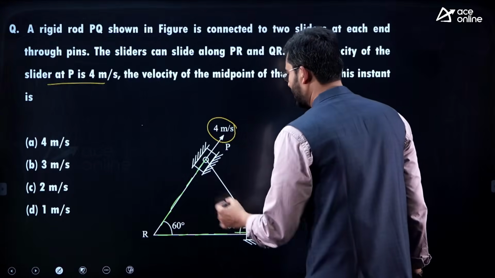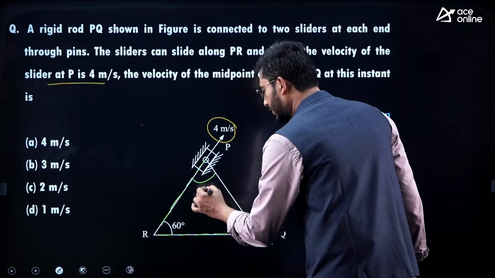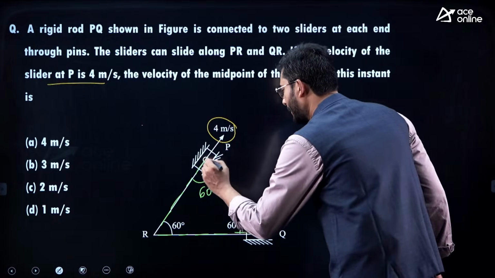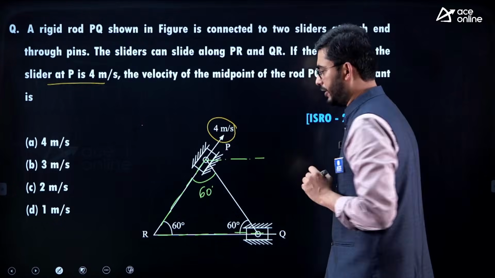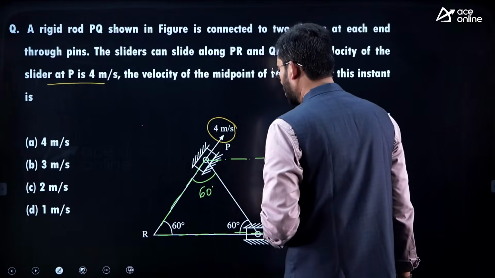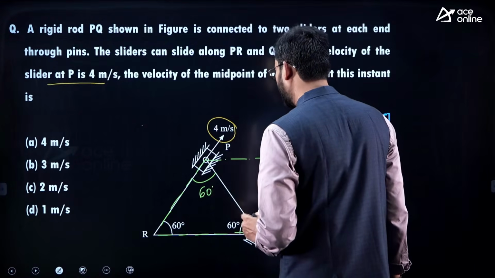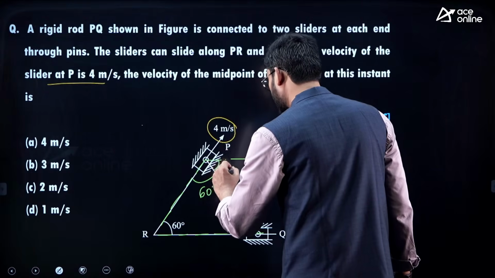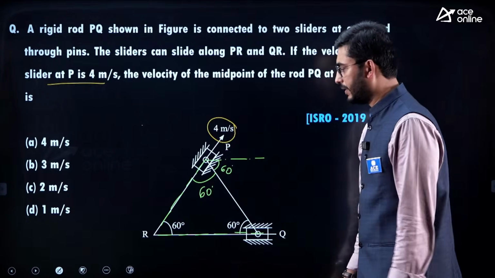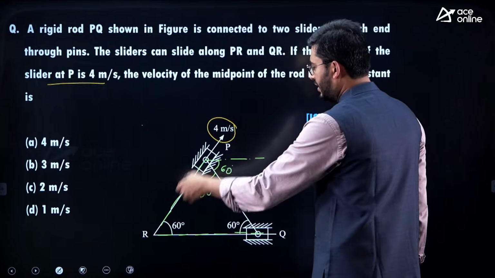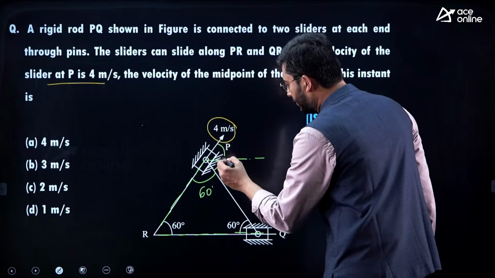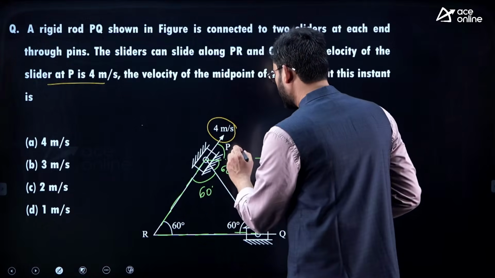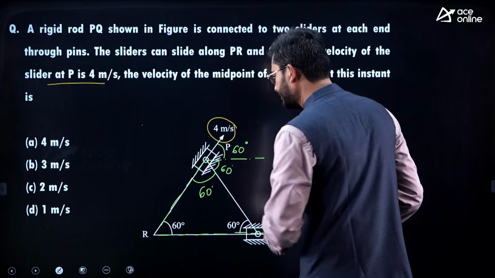So here, since it is forming an equilateral triangle, this angle would be 60 degrees. And here if I mark the horizontal, with the horizontal this is going to make an angle of 60 degrees, the alternate angles, and you are able to see this is 180 degrees. So the angle subtended by the velocity vector with the horizontal is also 60 degrees.